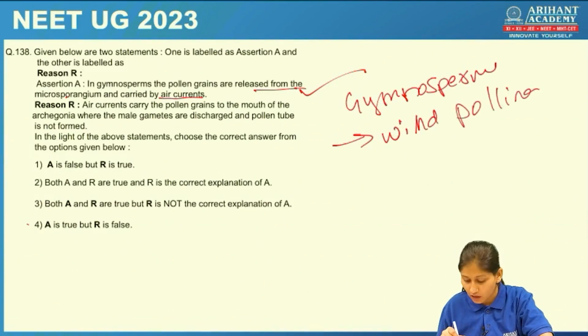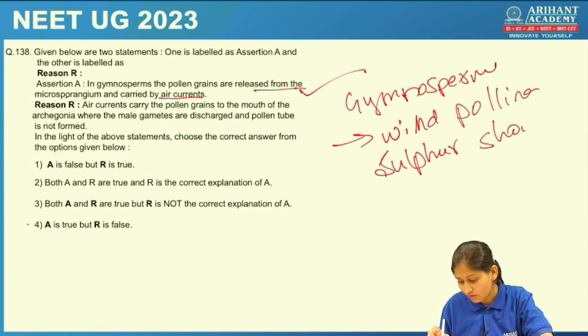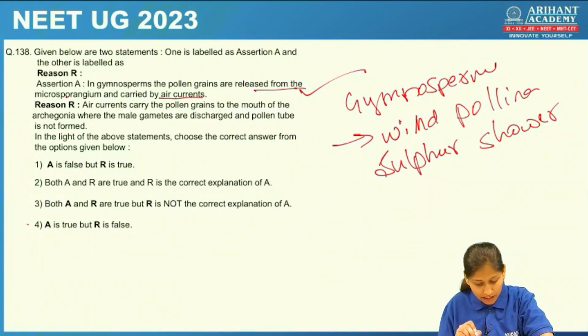You must have heard of sulfur shower, where the yellow pollen grains are dispersed in the environment, causing pollen pollution. So yes, this statement is correct. It is carried by air current.